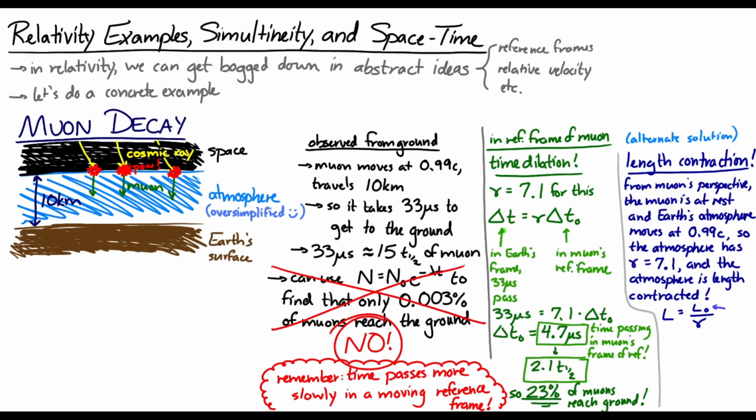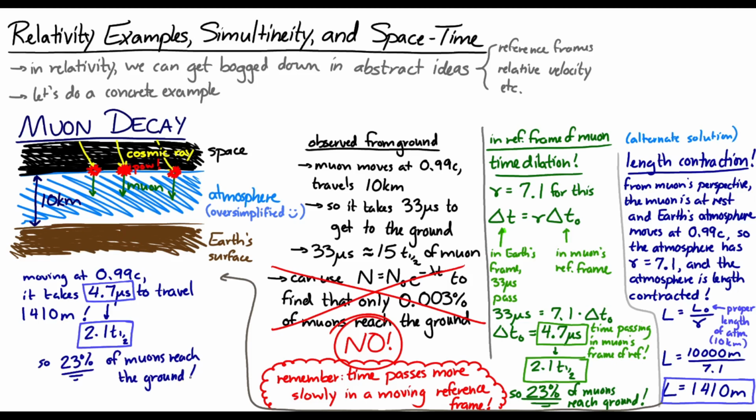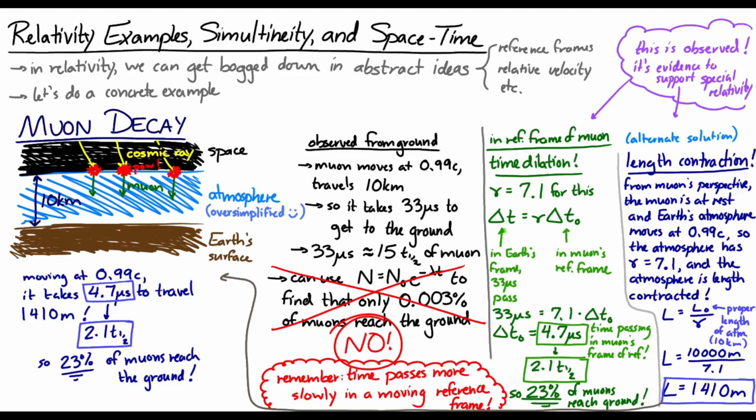We can use the length contraction equation then. The proper length of the atmosphere is 10 kilometers. So the observed length from the muon's perspective would be 10 kilometers divided by 7.1, which is 1,410 meters. Moving at 0.99 c, it takes about 4.7 microseconds to move through 1,410 meters. That's about 2.1 half-lives, and again, 23% reach the ground. This phenomenon is observed, and it's one of the pieces of evidence supporting the theory of special relativity.